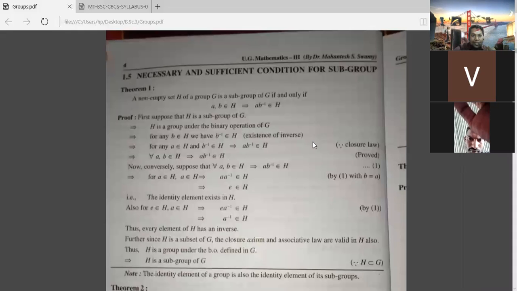Okay, now the necessary and sufficient condition for a subgroup. The statement is: a non-empty set H of a group G is a subgroup of G if and only if a, b belongs to H implies a b inverse belongs to H. What is that? Here G is a group, H is a non-empty subset of G, and if and only if means we have to prove here if P then Q and if Q then P, then only it is said to be if and only if. That means to and fro. If it is satisfied, then a, b belongs to H implies a b inverse belongs to H. That is the to and fro condition. That's why this is called necessary and sufficient condition.